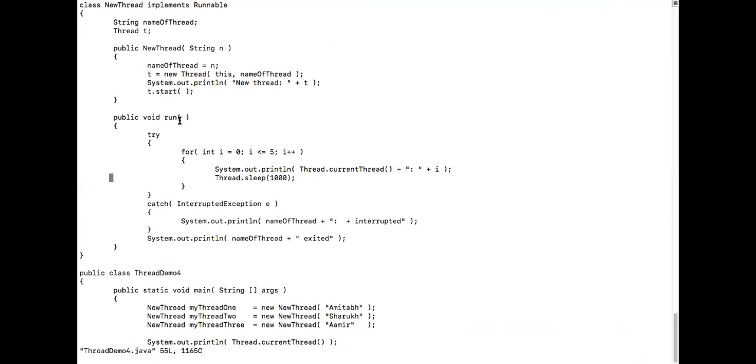t dot start will call the run method. So run will come here, and he will also start printing i is equal to 0. And once he prints i is equal to 0 here, he will also go to sleep, correct? 1000 milliseconds. So when he goes to sleep for 1000 milliseconds, even Amitabh was sleeping, even Shahrukh is sleeping, again the control will now come to the main thread, isn't it? So the main thread is now creating one more object called my3, and he is passing the string Amir. So what will happen now?